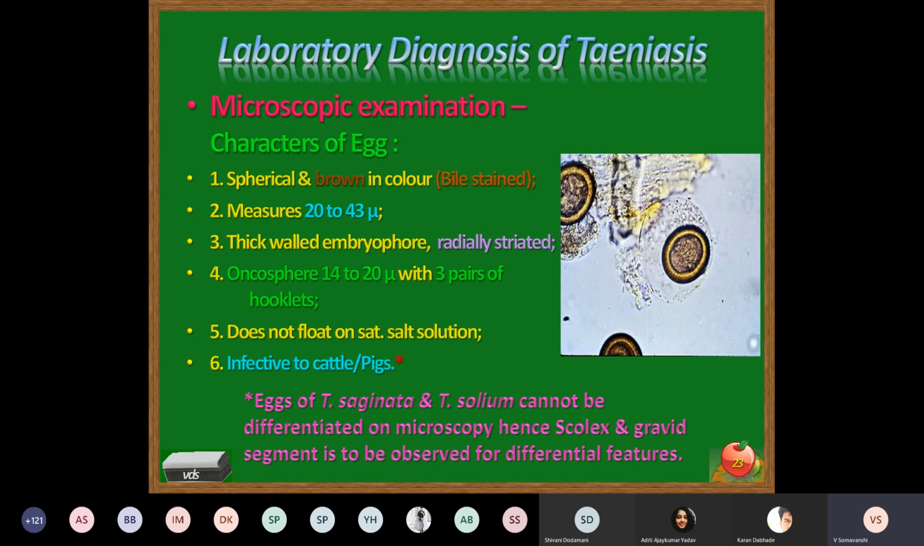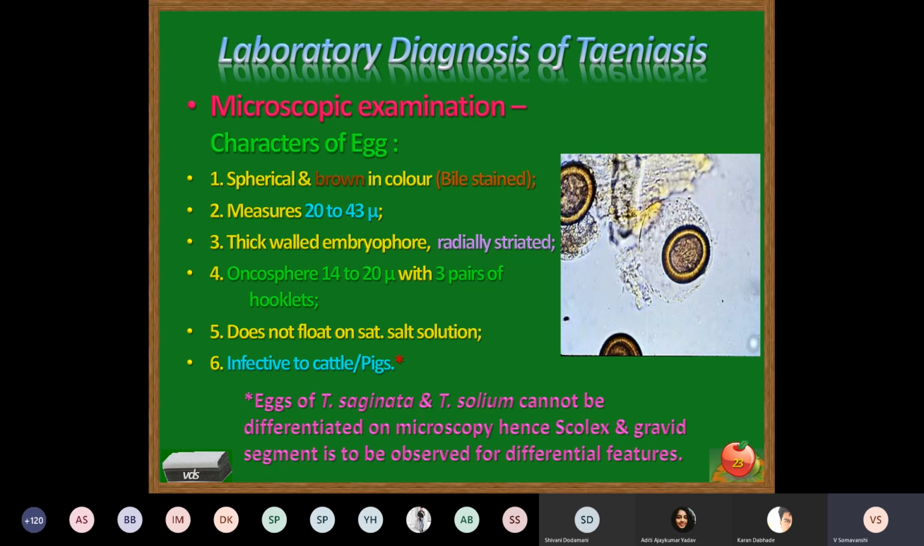Thick walled embryophore is the outermost cover. It is not the egg shell. Remember, it is readily striated. You can see the striations on the surface of the embryophore. Oncosphere approximately measures about 14 to 20 micron in size, with 3 pairs of hooklets. Does not float on saturated salt solution. And this is the infective form for cattle and pigs, which are the intermediate hosts.